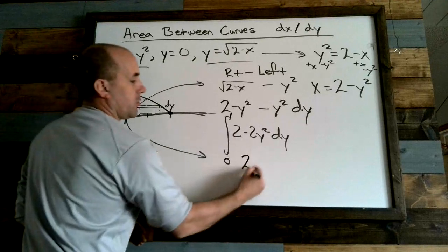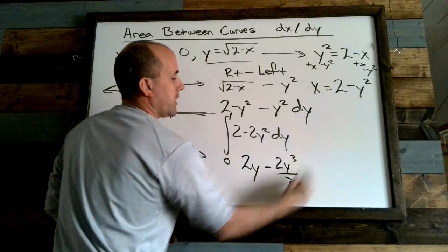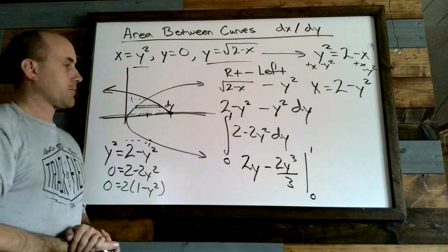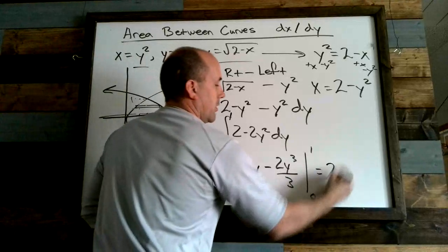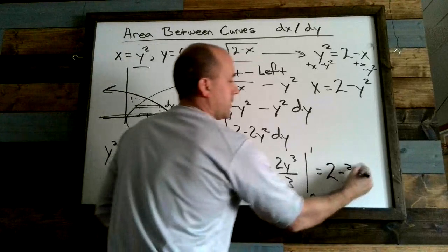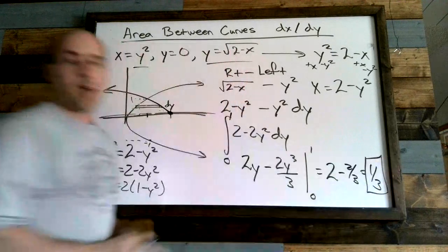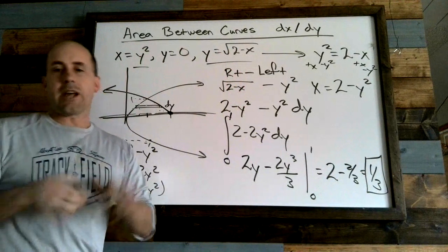Antiderivative, we've got 2y minus 2y cubed over 3, evaluated at 1 and at 0. Plug in the 1, I get 2 minus 2/3. And I've got 1/3 as my result. So there's area between two curves, dx and dy.